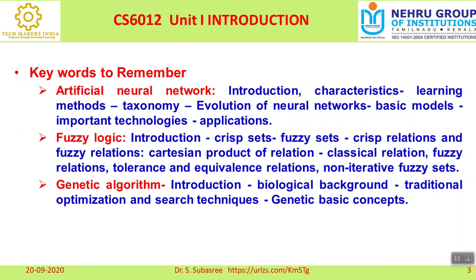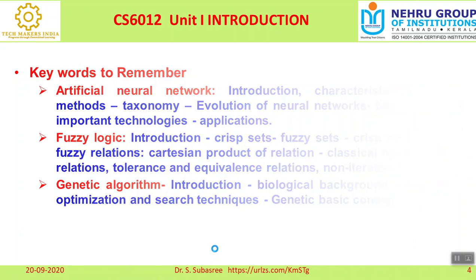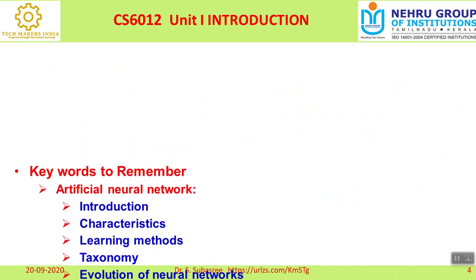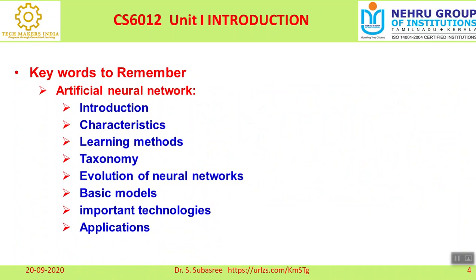How your genes and genome patterns are analyzed, and how that is done by using a searching technique, how we can optimize these algorithms. All those things we are going to discuss under genetic algorithm, right? So as far as this first unit is concerned, we'll be focusing on artificial neural network, fuzzy logic, and genetic algorithm introduction. Under artificial neural network, these are the keywords which we want to focus on.